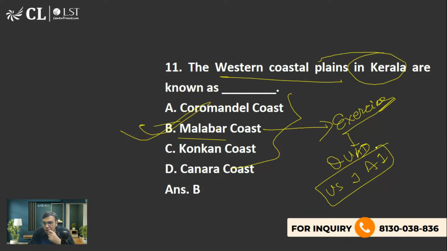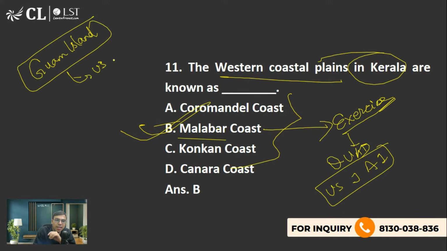कहाँ पर हुआ था इस बार? Let me see the latest one. Coromandel is on east coast. Yes. We'll be explaining about that, है ना? पहले ये बताओ, Malabar exercise happened where? The most recent Malabar exercise happened in Guam Island. This is a US territory. US island territory. Where? In Pacific Ocean.